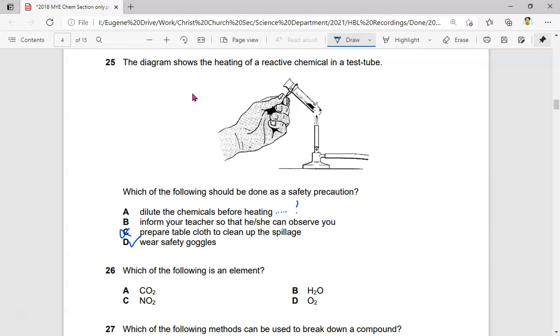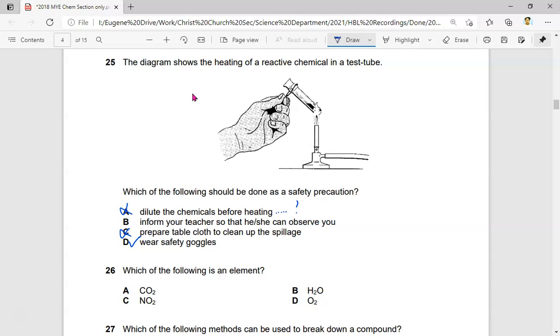So why is A not the answer? Because we dilute the chemical beforehand. This chemical maybe can react with water, so if you dilute it, it may not be right. Or the other way is you're supposed to heat it in its current undiluted form. So by diluting it, you might actually change the experiment. Therefore, A is wrong. Inform the teacher so that he or she can observe you. Observing you is definitely not a safety precaution.